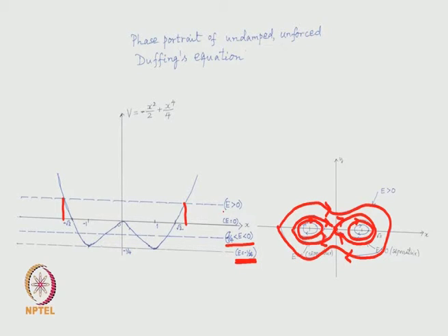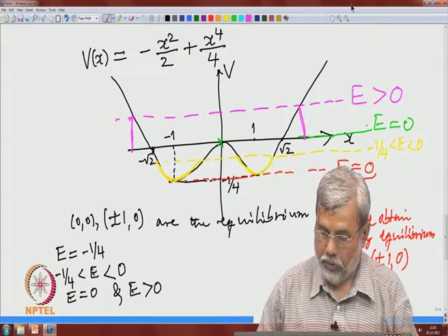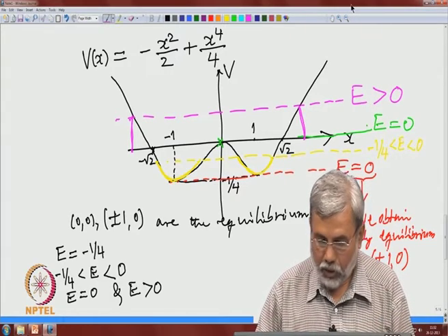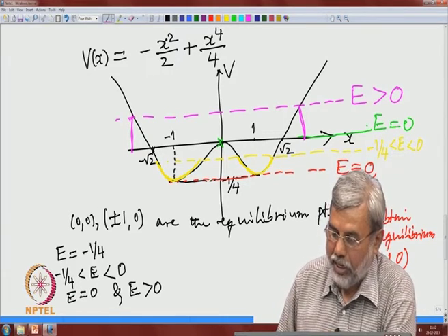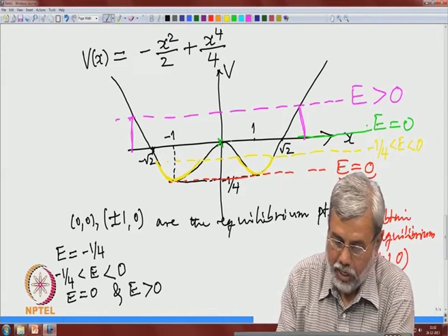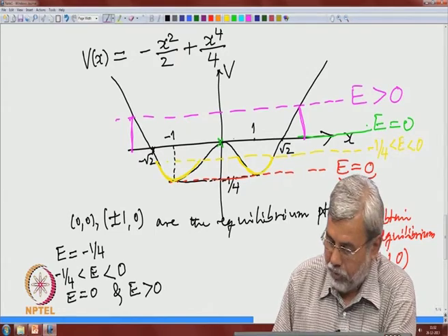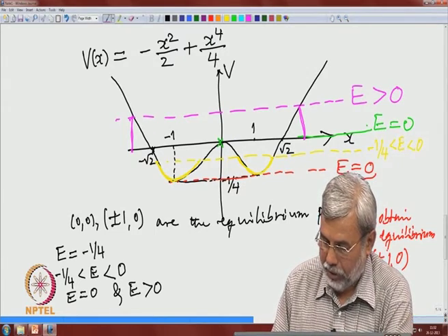So, let me make a few remarks about this Duffing equation again. Here, let me just concentrate on this level, energy level 0. Okay. So, we obtain, okay, let me write that.